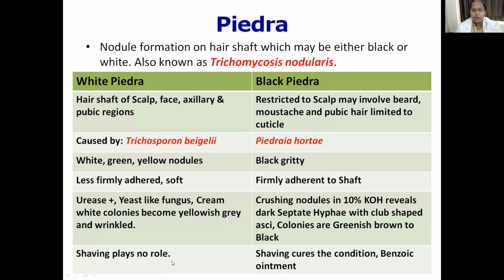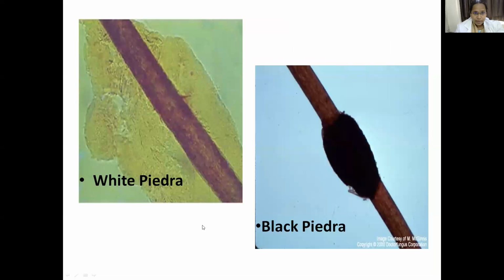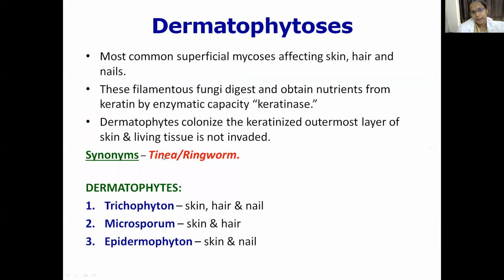Here shaving plays no role, whereas here shaving cures the condition and sometimes even benzoic acid is applied. In white Piedra, the nodules are loose, not so firm, and soft. Here in black Piedra, you can see the thick, gritty black nodules adhered to the cuticle of the hair. This is caused by Piedraia hortae, whereas white Piedra is produced by Trichosporon beigelii.